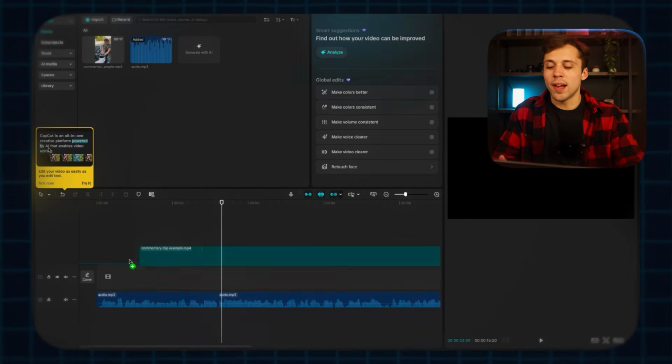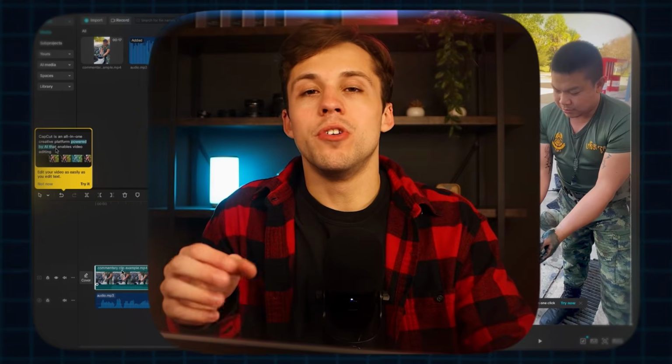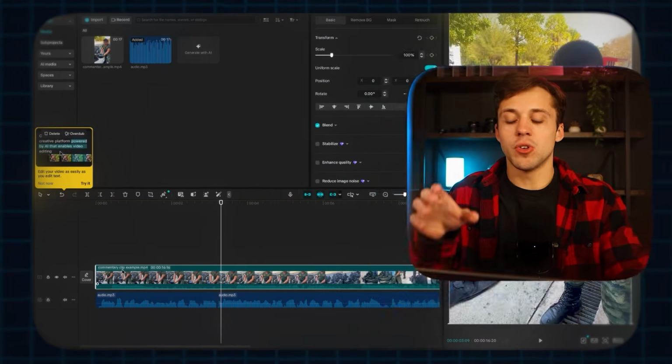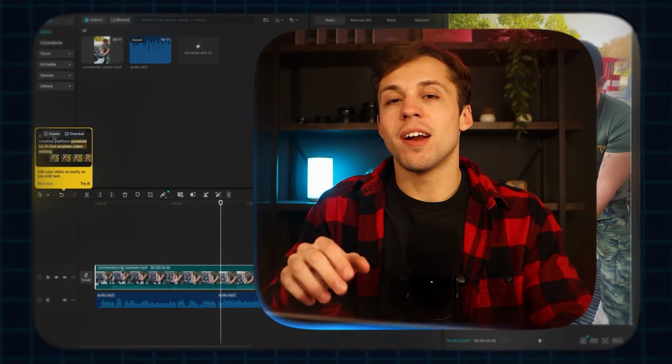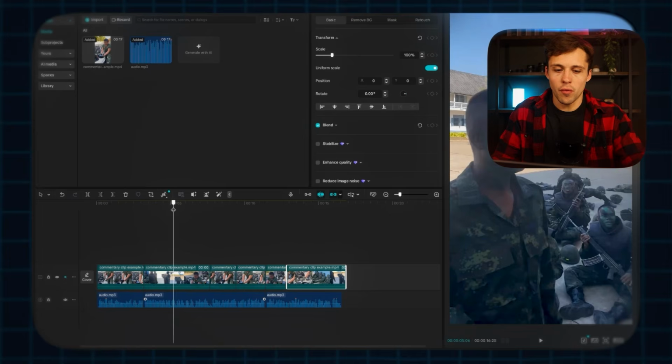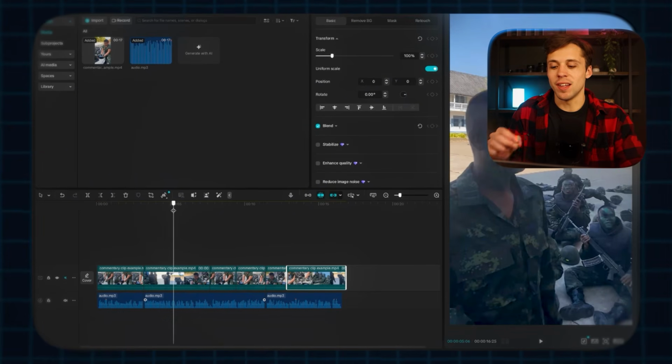And now we can drag in our footage. And now what we want to do is we just want to match what is happening within the video to the commentary, so that way it is perfectly matched. And I'll get back to you in just a second. Alright, so I simply just cut the footage to match exactly what is happening in the commentary.